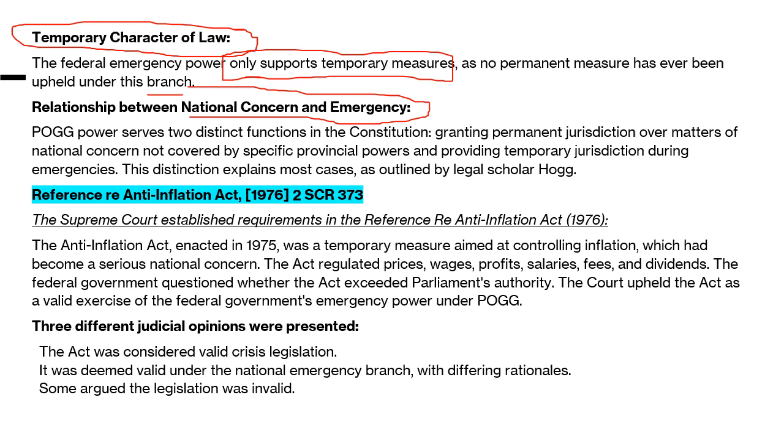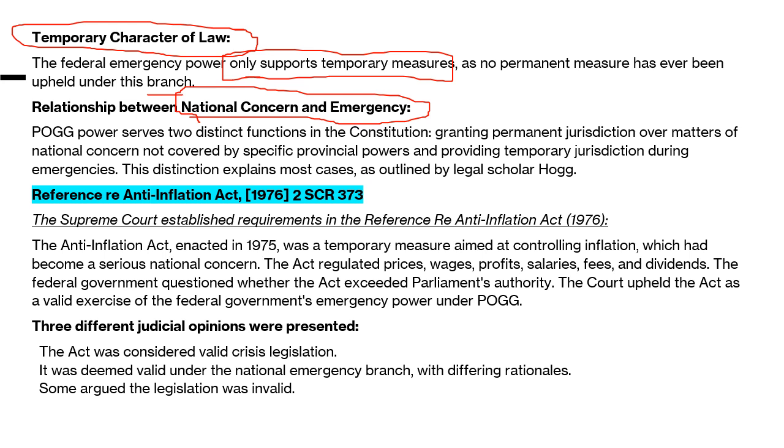This relation is very important. Again, I am saying in the examination, chances are high that you will get a scenario where there will be overlapping between these two branches. So the POGG parts serve two different functions in the constitution.